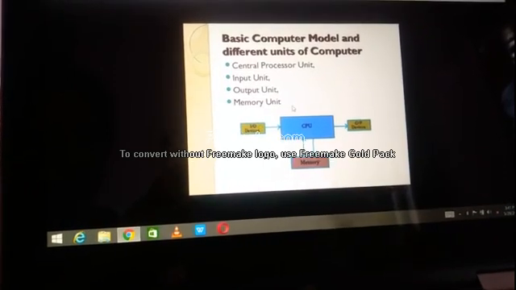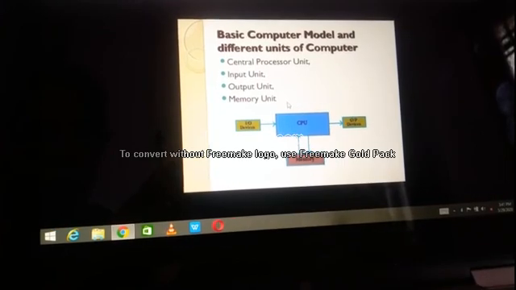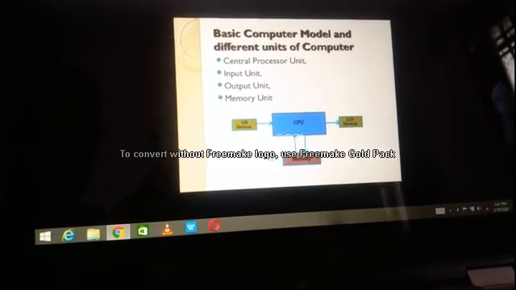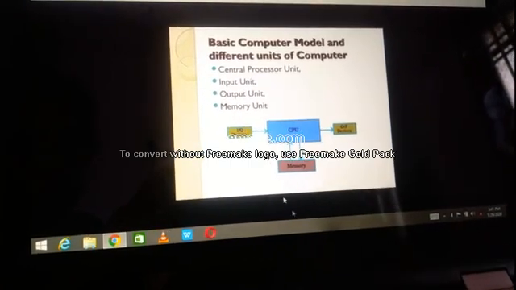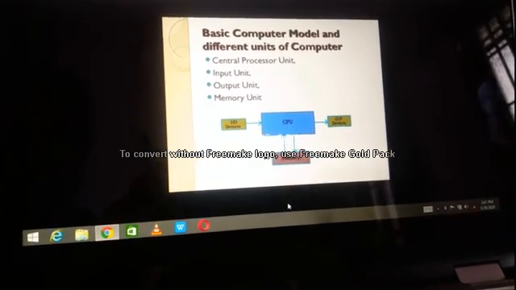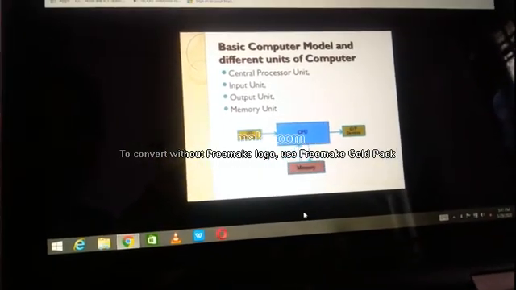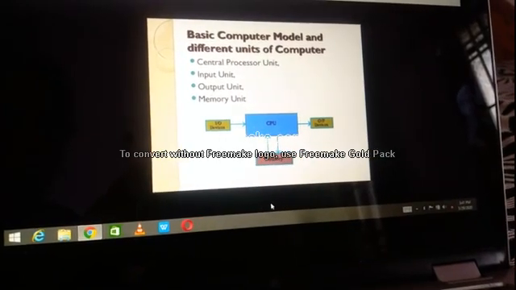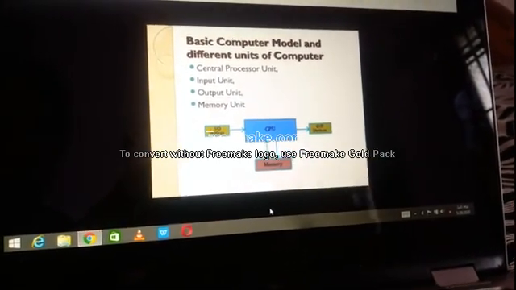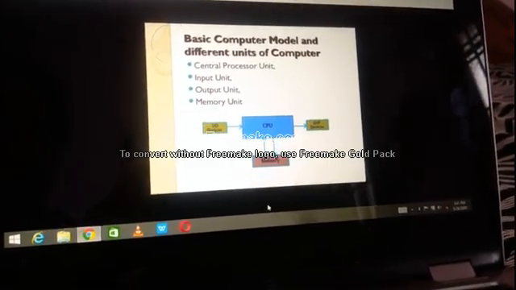Input unit. An input unit is used to give information to the computer. We know very well, what does a keyboard do? It gives input or information to the computer. What type of information? For example, you want to do addition. You are giving some input. You are typing 1 plus 1. Those are the information or input you are giving to a computer. So what happens to this 1 plus 1?